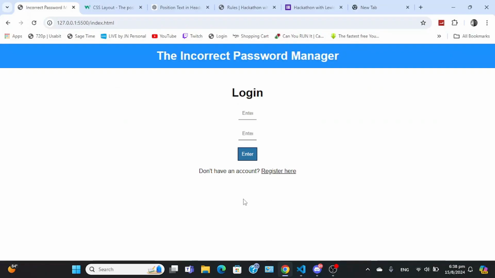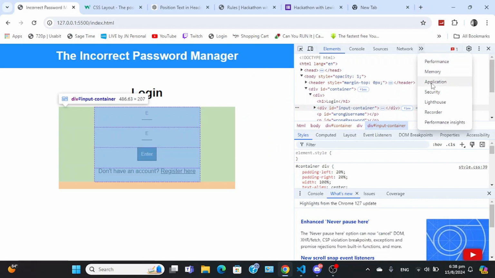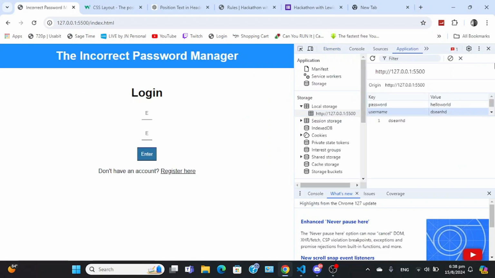Alright guys, it's day 7 I think, and I'm officially done. This time I decided I'm going to go with the incorrect password manager. So yeah, log in, right? I made some changes where you have to have a username and a password, and it also utilizes local storage. As you can see right here, password, username.